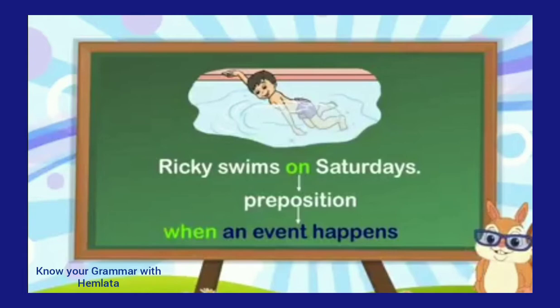Saturday refers to time. So what preposition is used in this sentence? That is on, because on refers to when an event happens.